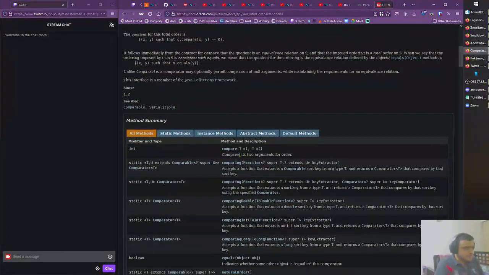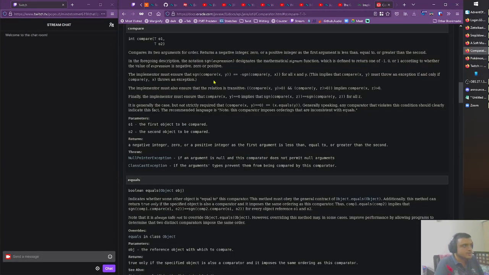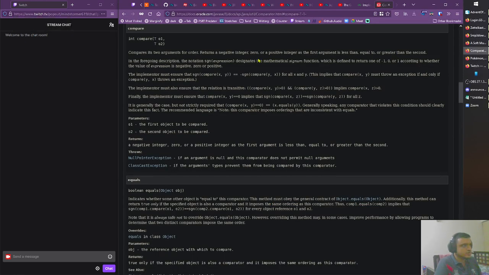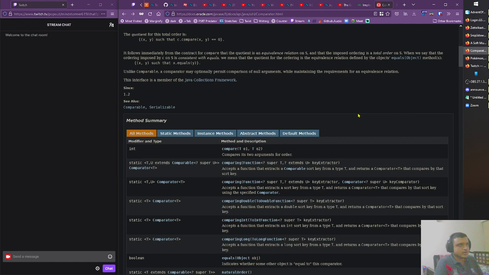We just need the compare method, which returns a negative integer, 0, or positive as the first argument is less than, equal to, or greater than the second argument. Okay, so correct. In our case, if it's less than, it will return a negative number. So it's just a minus b that we have to do. That's fine. I think that is correct. Okay, cool.